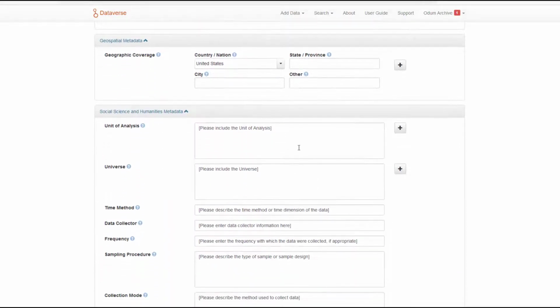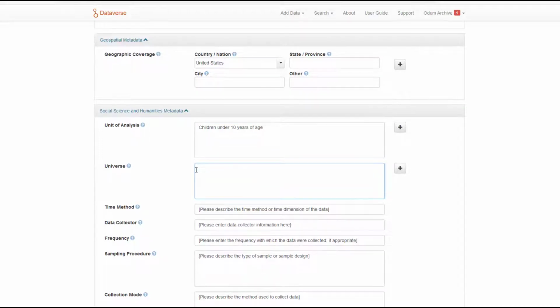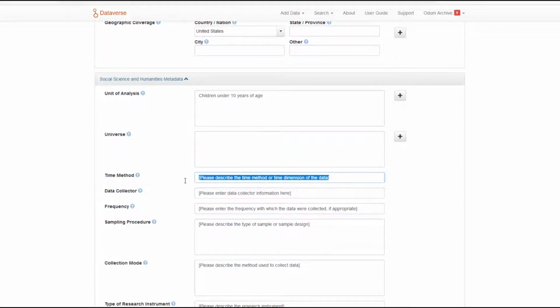The geospatial metadata and social science and humanities metadata blocks allow you to add additional information to provide further context for users to better understand the data that they are interested in downloading. We have provided some descriptive text here to prompt you to fill in these fields.